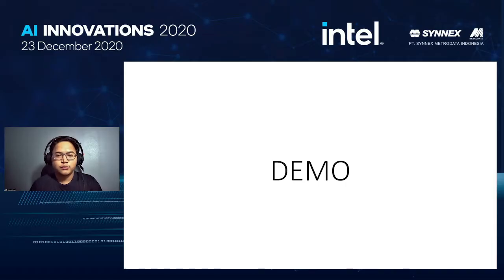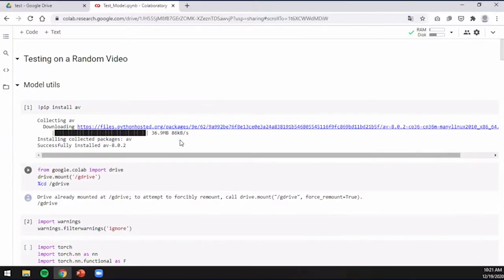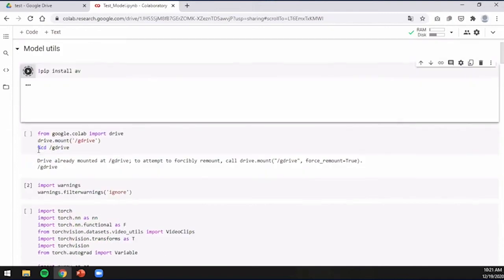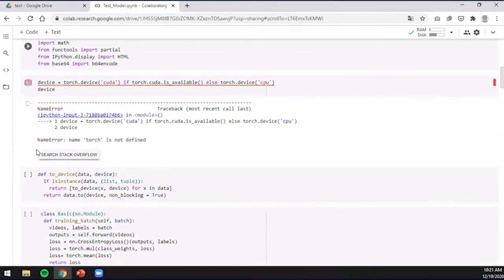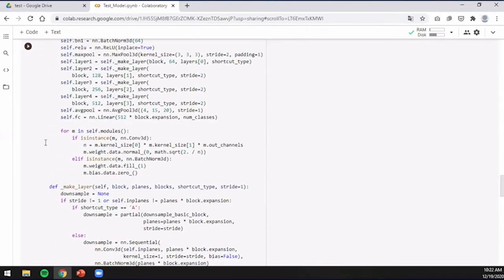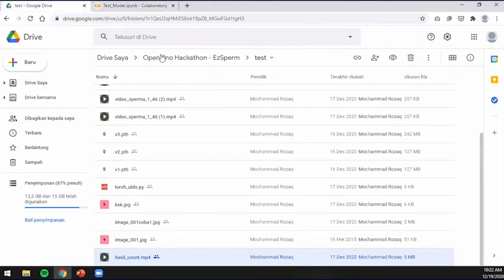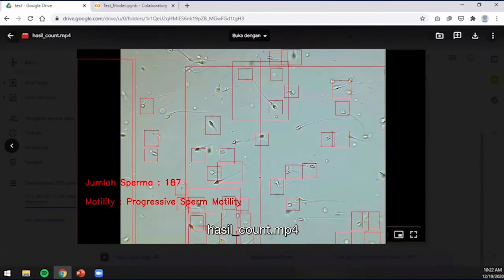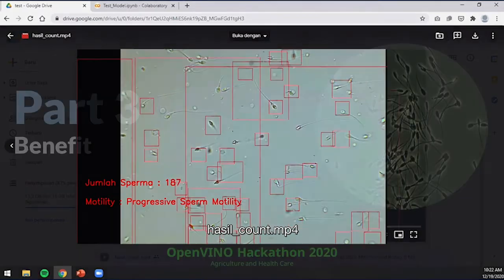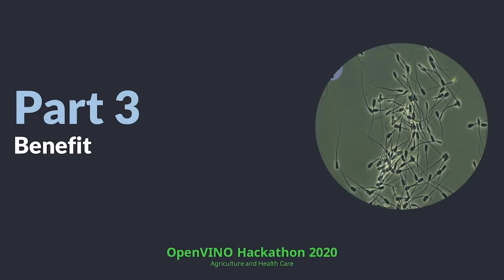The next is the demo. I will show you the CNN and then the result that we have done. We use Google Colab to run the system. Once it is all run, the result can be seen and downloaded in Google Drive. That's the demo. Next, I will explain more about the benefit and also the business side of EasySperm.